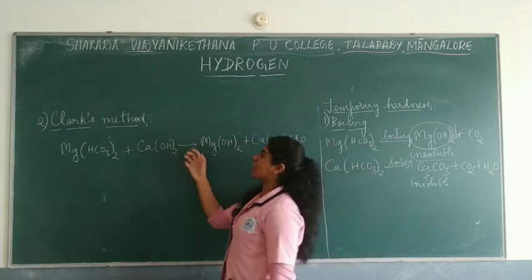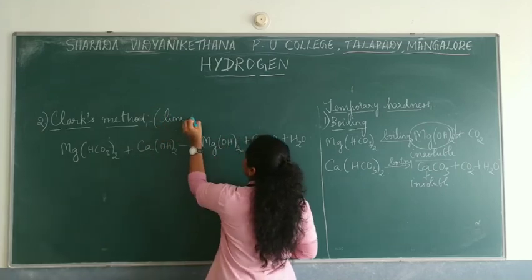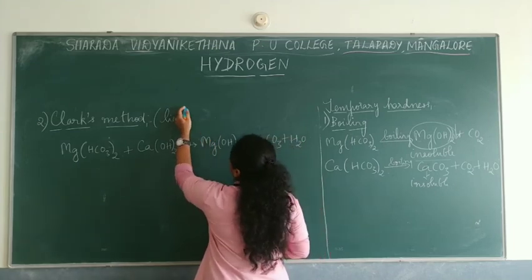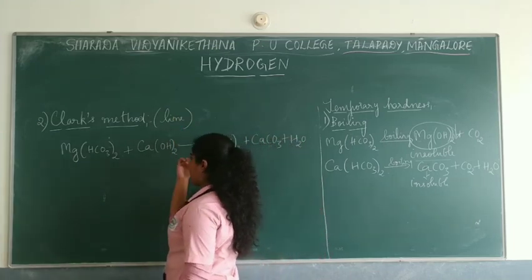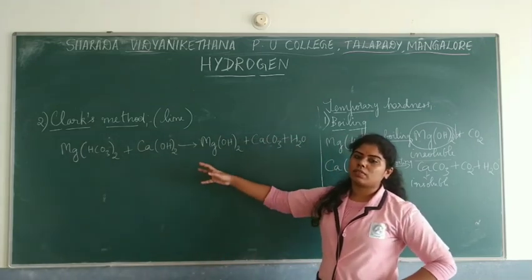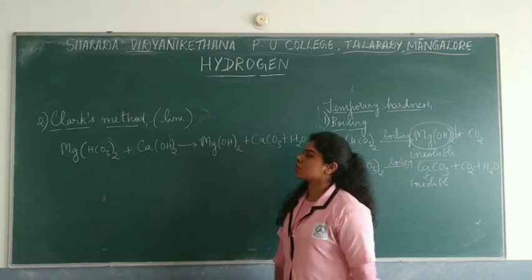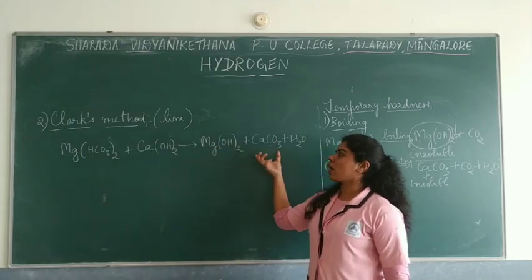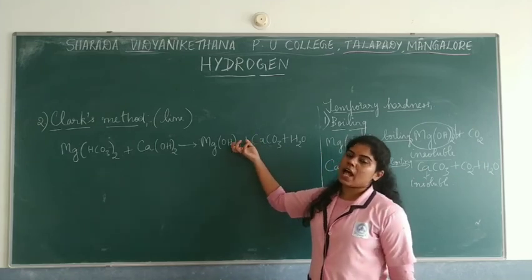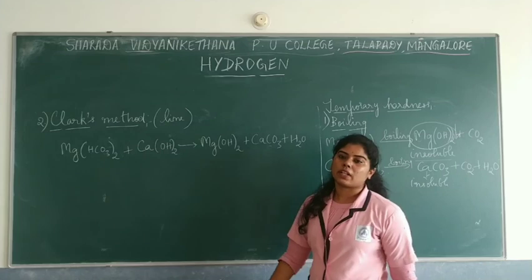Mainly in Clark's method, your mind should strike the word lime, or lime water. Lime is being added to the hydrogen carbonates present in hard water. The hard water is mixed with lime, and the products obtained are insoluble precipitates, which are later filtered, and then you obtain the soft water.